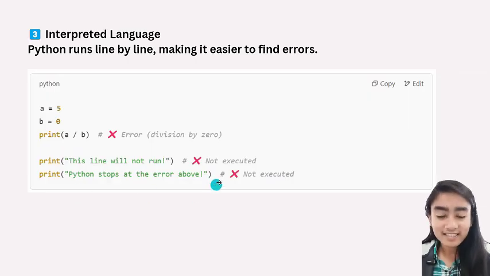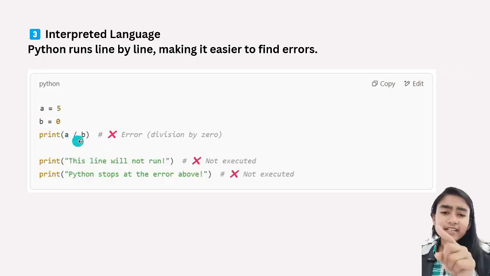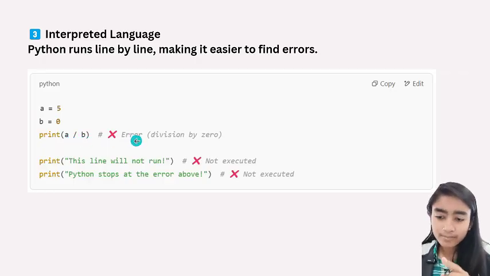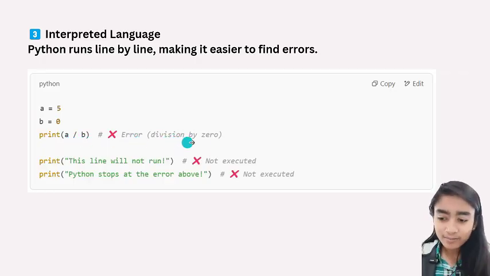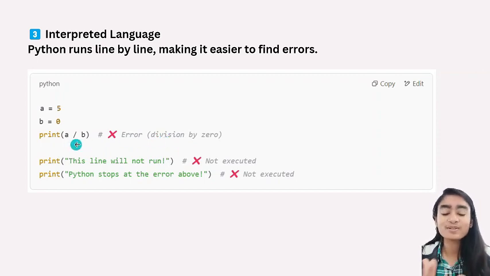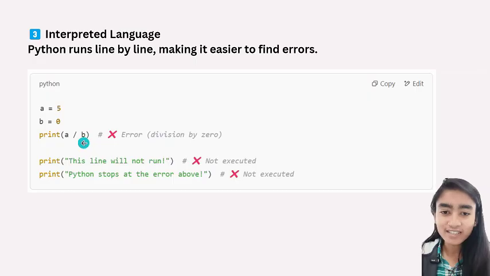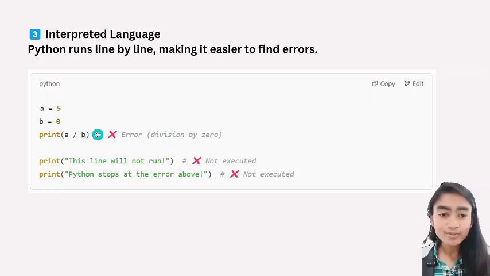You can see in this example, A is 5, B is 0. So, if we divide A by B, then the denominator B is 0 here. And if the denominator B is 0, then how is A by B going to be calculated? No, it will not calculate, it will throw an error. So after that we have written two print lines. It is not going to execute them.